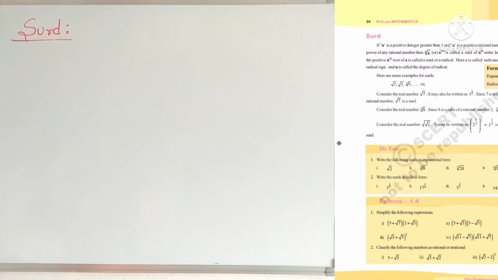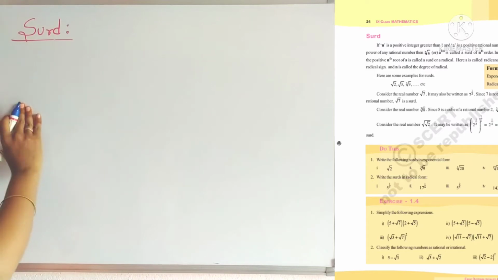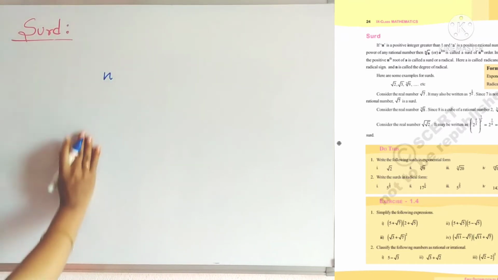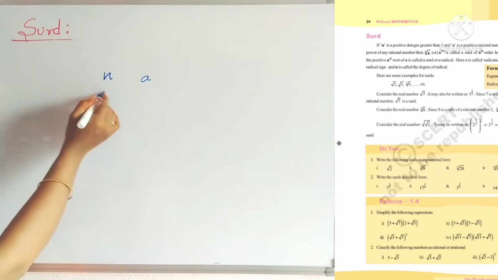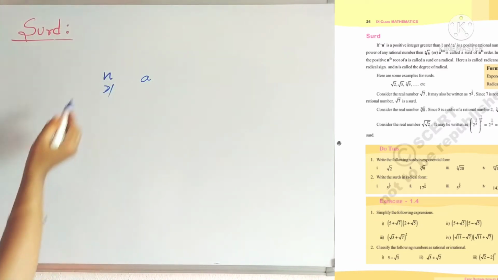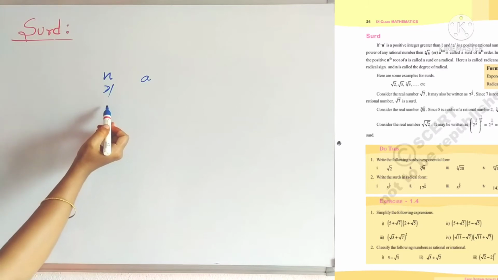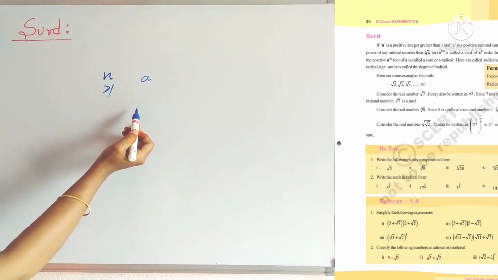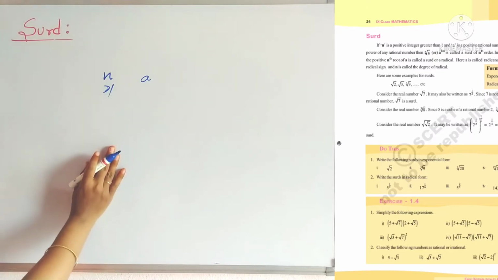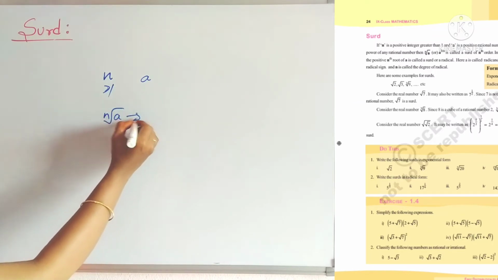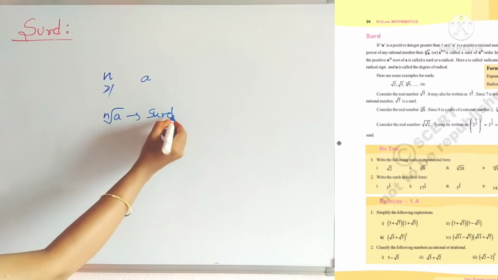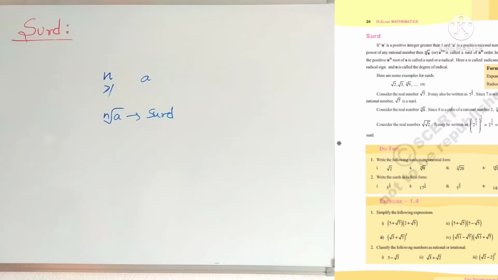Today we are going to learn about surds. Okay, surd. If n is any positive integer, and here n must be greater than 1, and a is also a positive rational number, then nth root a is called a surd.